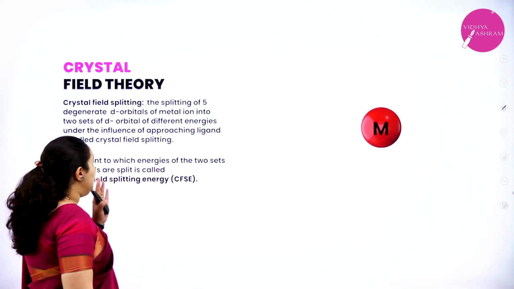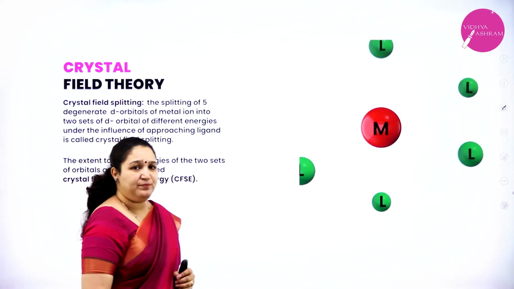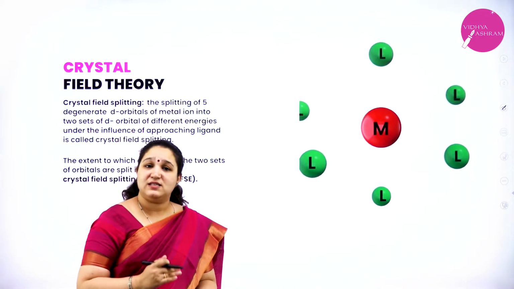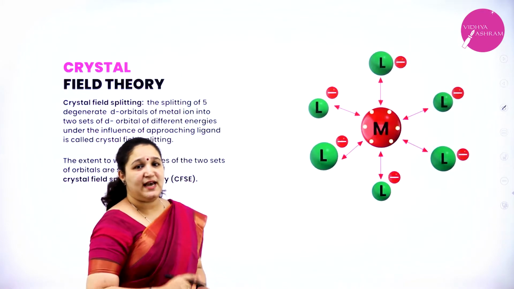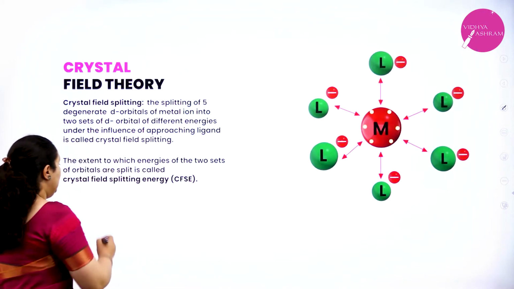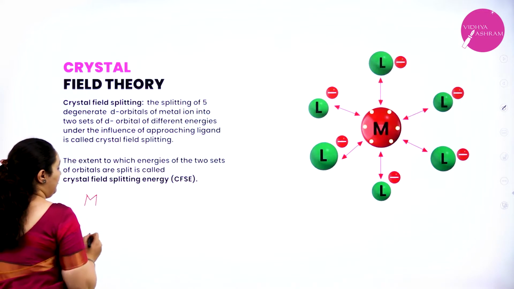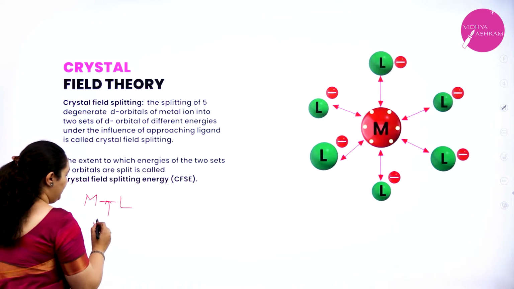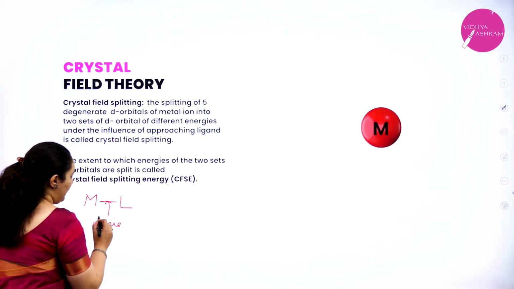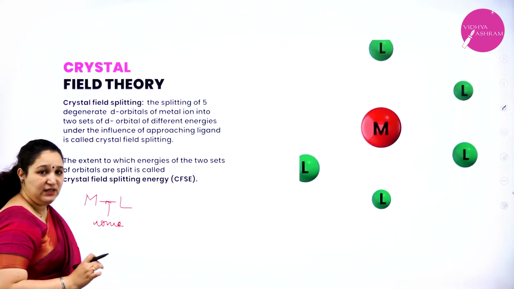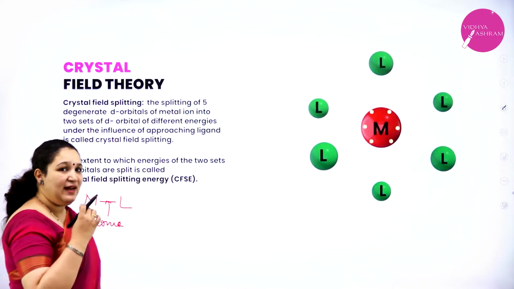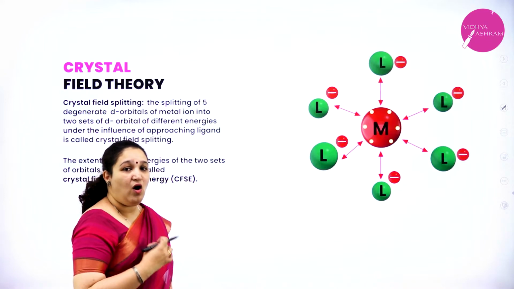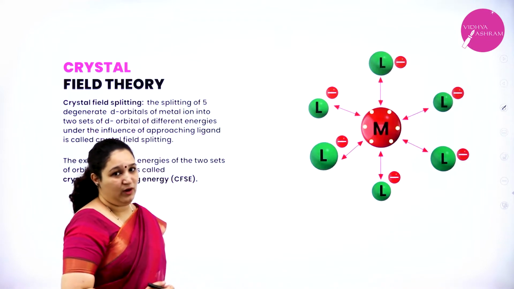So we have crystal field theory. In crystal field theory, there are some assumptions. The first assumption is the bond between metal and ligand is considered to be purely ionic, that is, electrostatic.